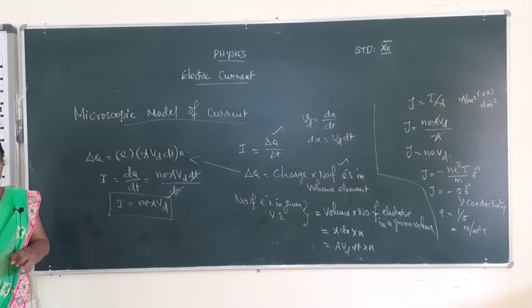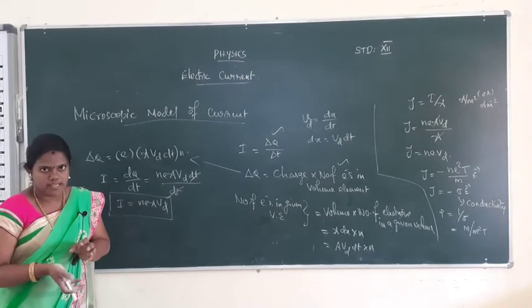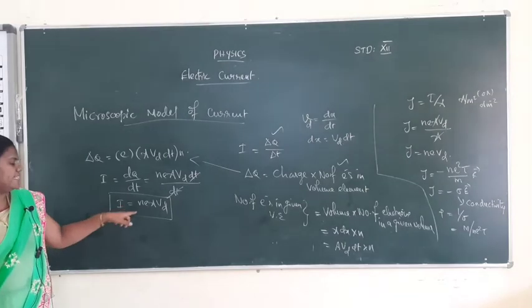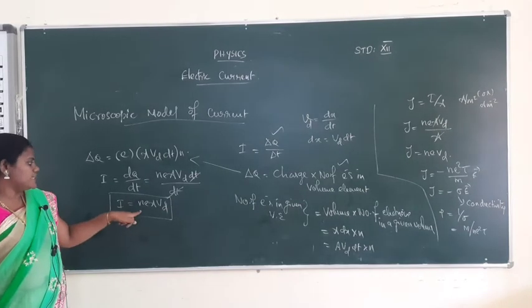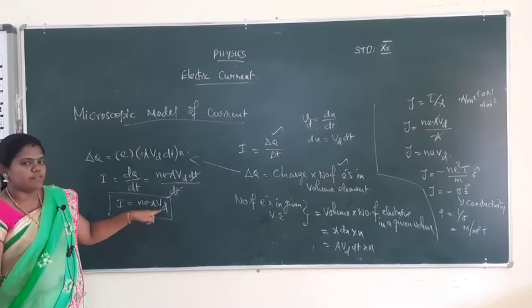So in the microscopic model of current, we consider one conductor at a particular length, at a particular volume, and we calculate the current value. I is equal to n e A Vd. Here n is the number of electrons per unit volume, e is the charge of one electron, A is the area, and Vd is the drift velocity.